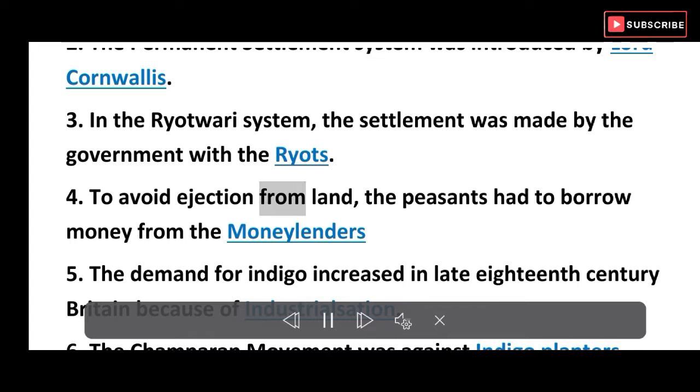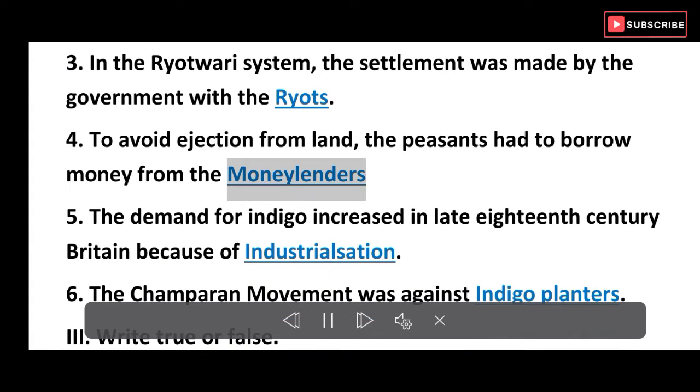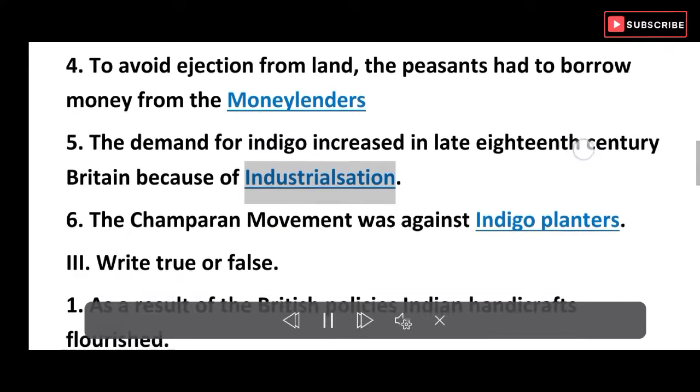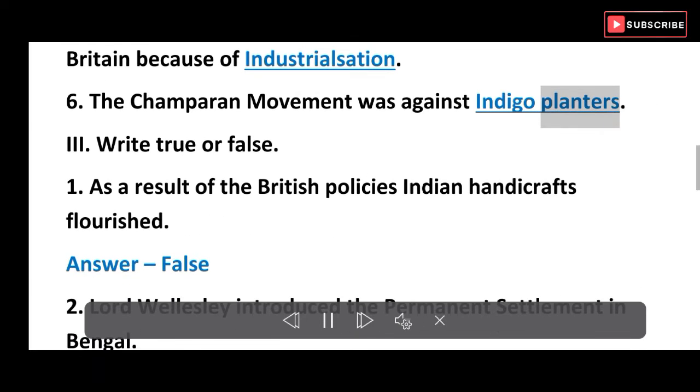To avoid ejection from land, the peasants had to borrow money from the moneylenders. 5. The demand for indigo increased in late 18th century Britain because of industrialization. 6. The Champaran movement was against indigo planters.